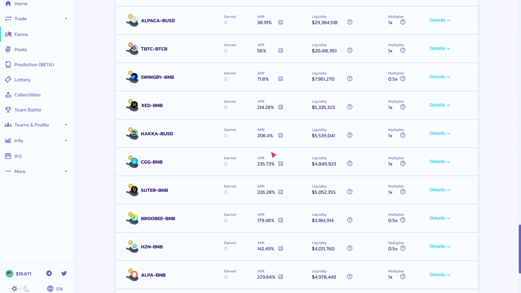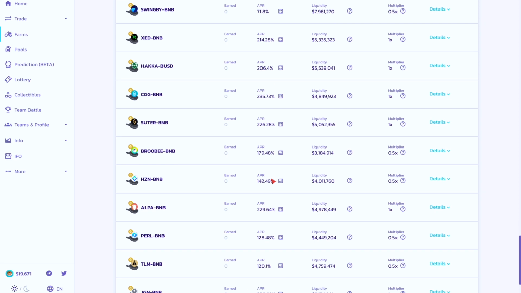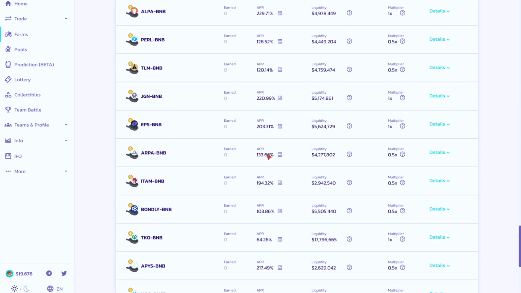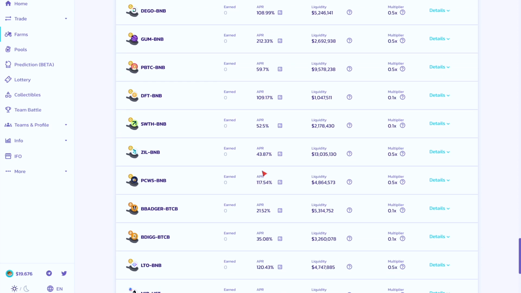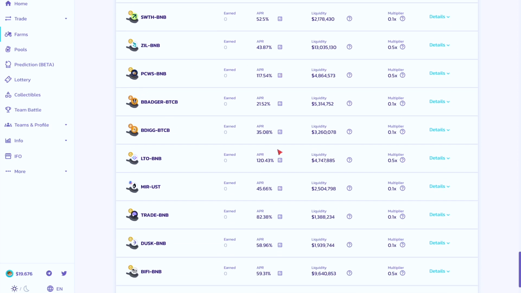SushiSwap and what's the other one? Uniswap. Those guys, they work on Ethereum. It's the same protocol, same thing, except this one is working slightly cheaper. That's all it is. But yeah, these are the pairs anyway. You can go and provide liquidity.